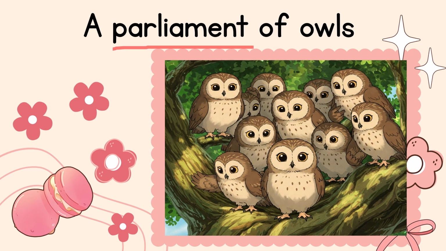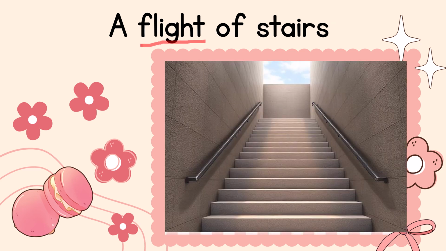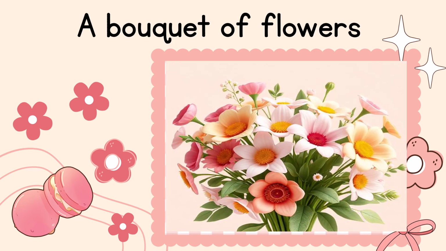A parliament of owls. Here the parliament is a collective noun that refers to a group of owls. A bunch of grapes. Bunch is a collective noun that refers to a group of grapes. A flight of stairs. Here the flight is a collective noun that refers to a group of stairs. A bouquet of flowers. Here a bouquet is a collective noun that refers to a group of flowers. You can see in the picture a bouquet of flowers.